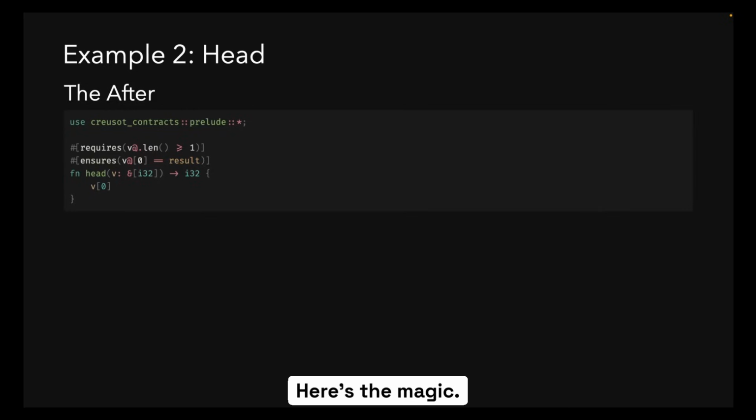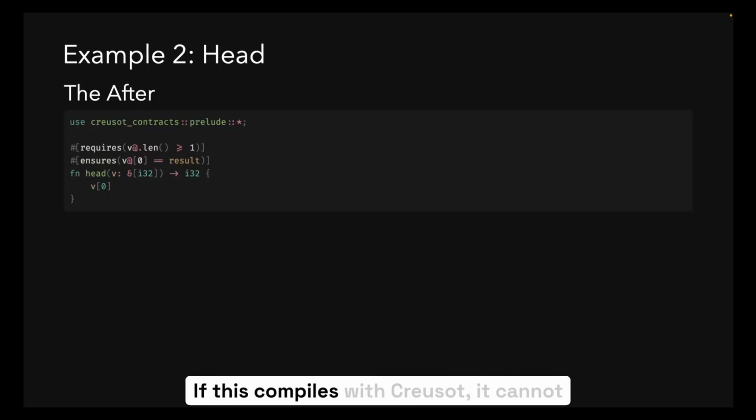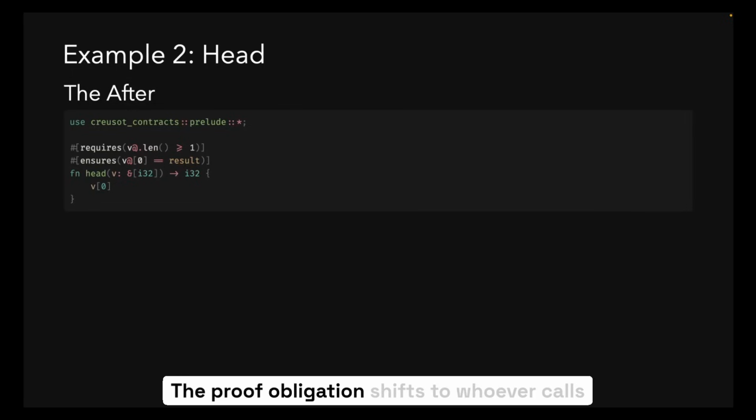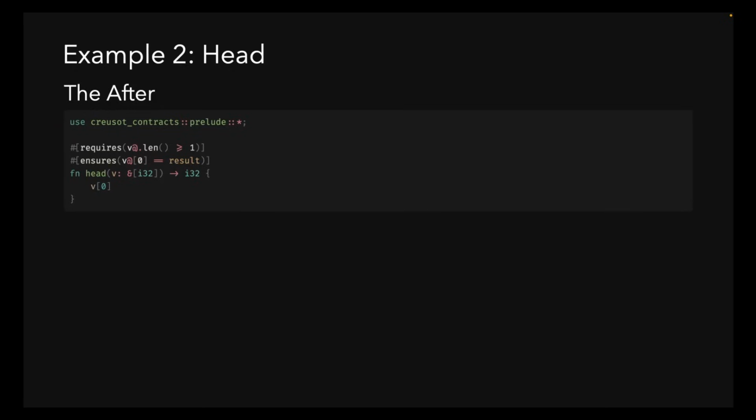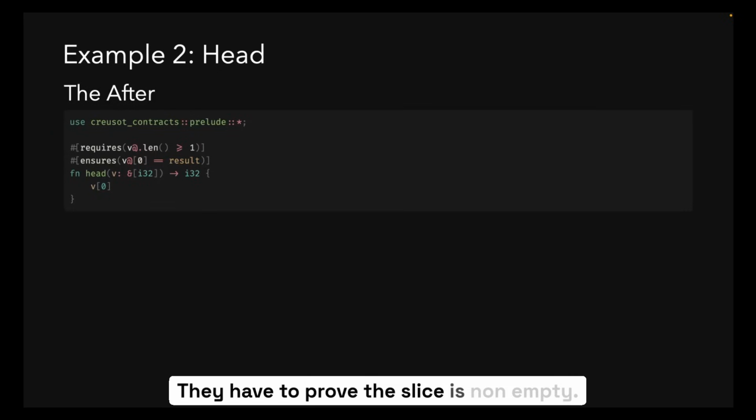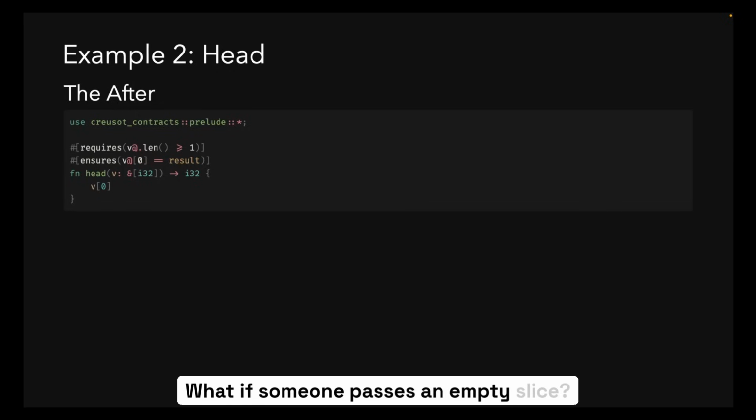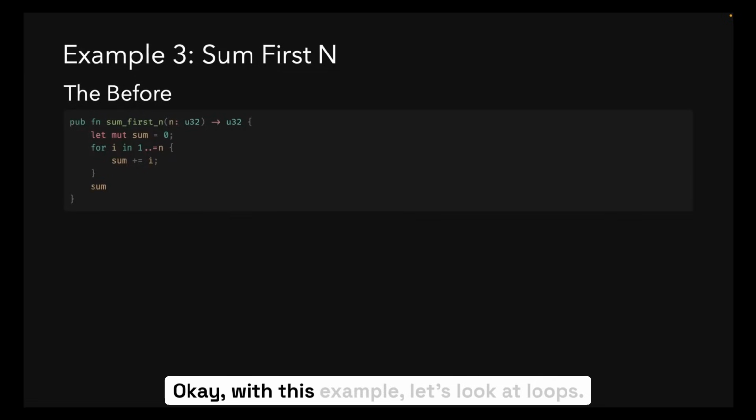Here's the magic. If this compiles with Creusot, it cannot panic, period. The proof obligation shifts to whoever calls this function. They have to prove the slice is non-empty. So, no more hoping your tests covered the edge cases. No more, what if someone passes an empty slice? Mathematically impossible.